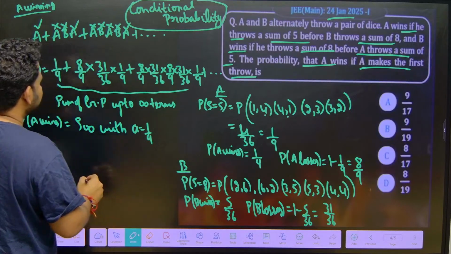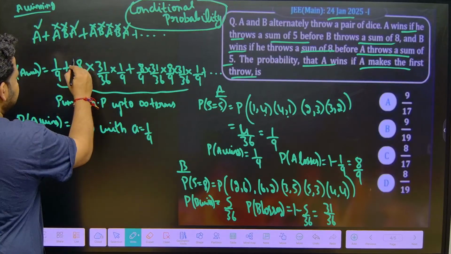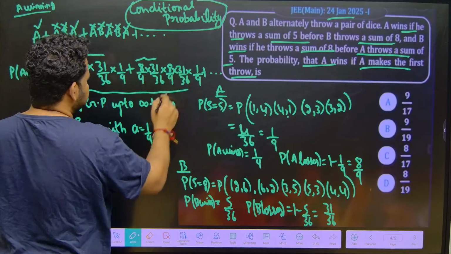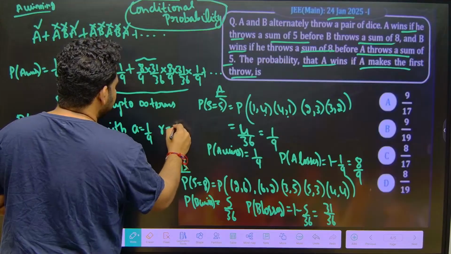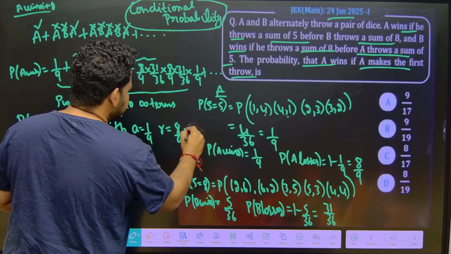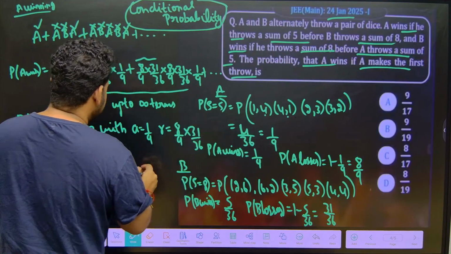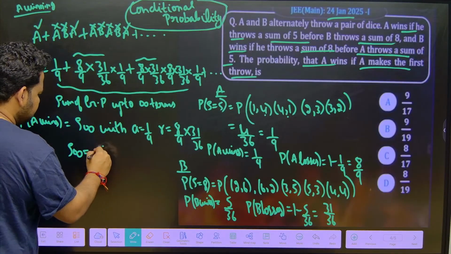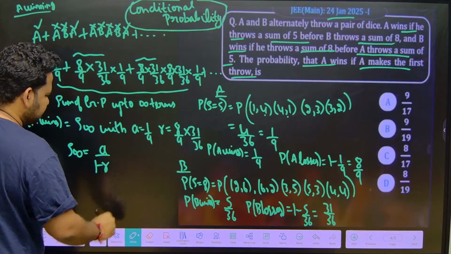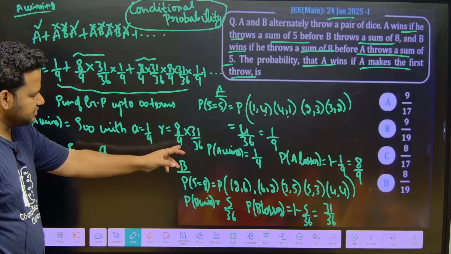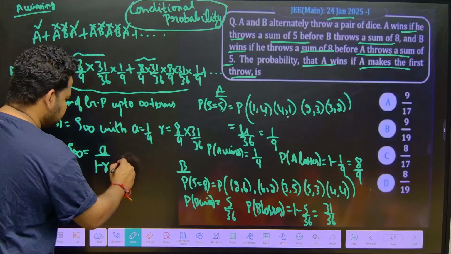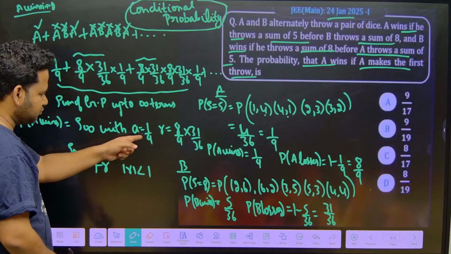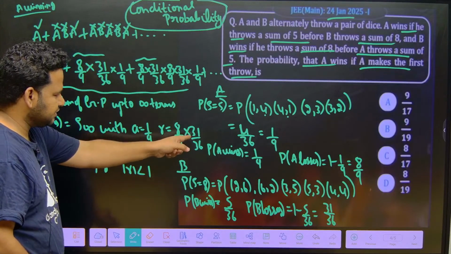What is the common ratio, friends? See, everywhere 8 by 9 and 31 by 36 are coming common. So common ratio r is equal to 8 by 9 into 31 by 36. S infinity is equal to a by 1 minus r. Definitely 8 by 9 into 31 by 36 is less than 1, correct? Here mod r is less than 1, so this is the formula I can use. Here a is 1 by 9, r is 8 by 9 into 31 by 36.